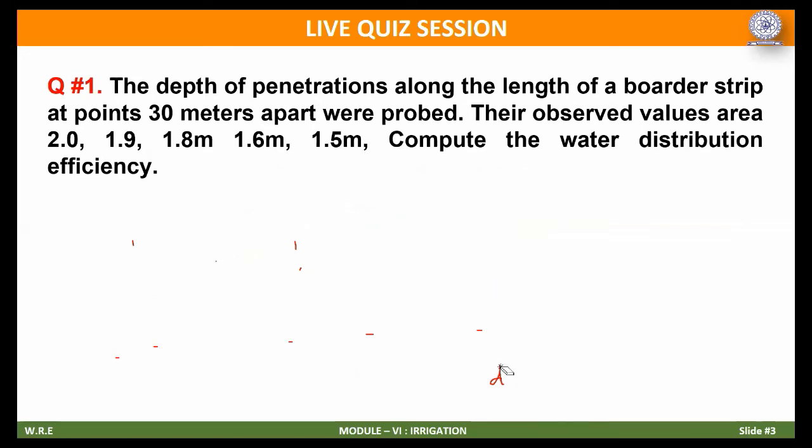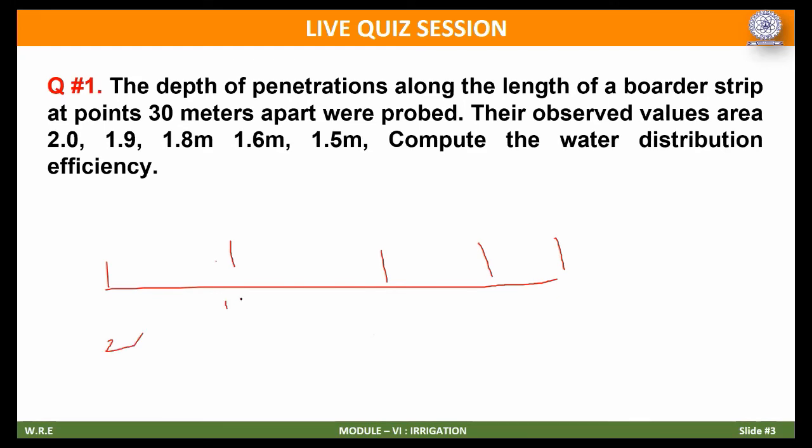The question is, see that one, there are three elements. At different points they have taken the readings, at 1, 2, 3, 4, 5. At 5 locations they have calculated the depth of penetration of moisture in the field. At one place it was 2, at one place it is 1.9, it is 1.8, and it is 1.6, and the other one is 1.5.